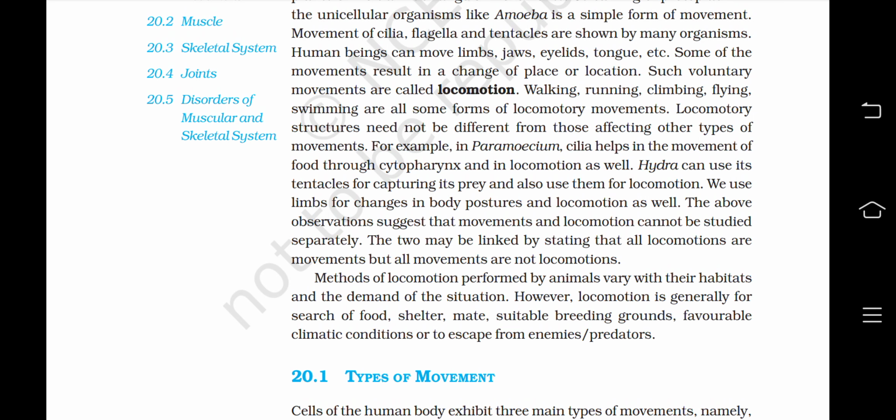Methods of locomotion performed by animals vary with their habitats and the demand of the situation. However, locomotion is generally for search of food, shelter, mate, suitable breeding grounds, favorable climatic conditions, or to escape from enemies or predators.